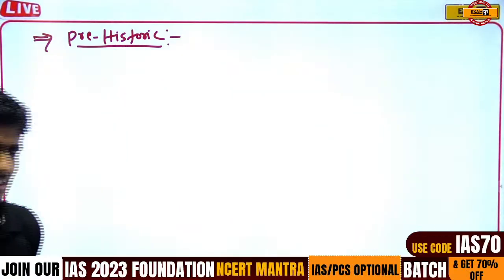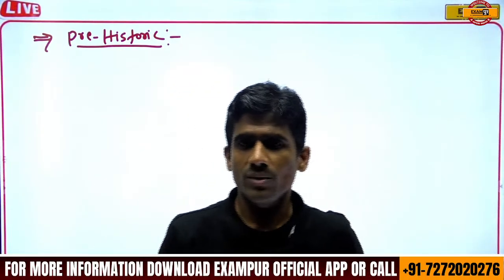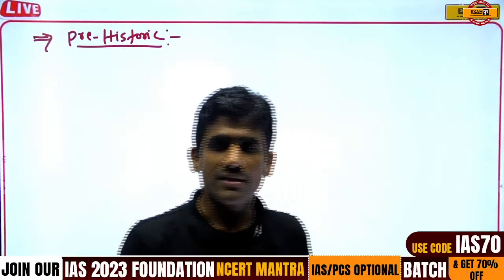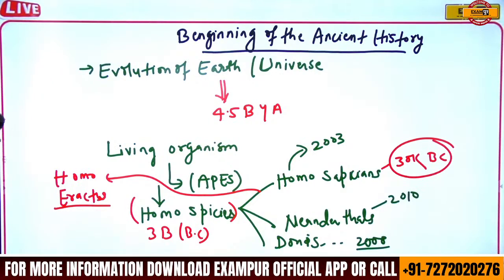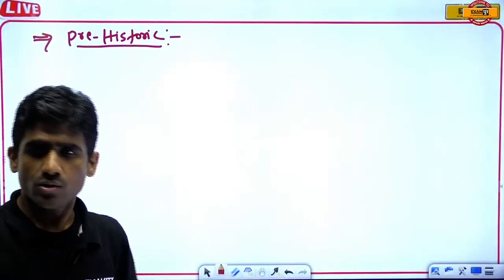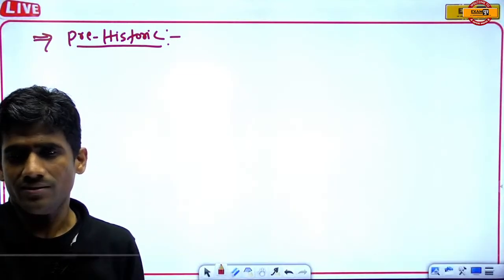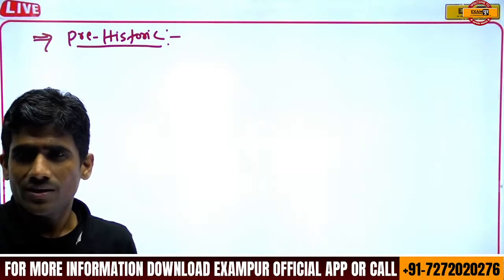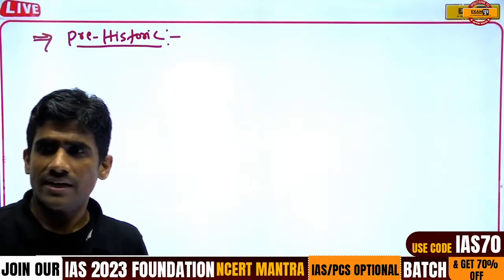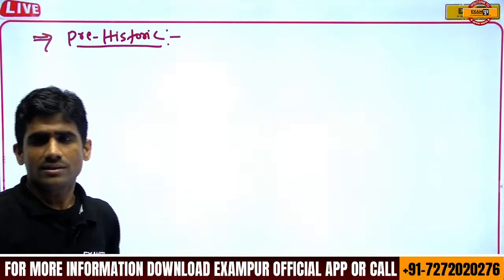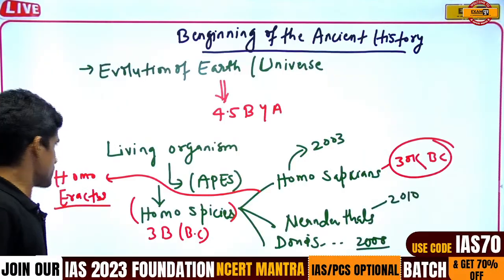In the prehistoric, we do not have literary sources. It is actually the starting phase when Homo species are there. Homo species means when human beings evolved, a time period of 3 billion years. In that time, human beings usually walked with four legs, like an animal, using two hands and two legs. But when they completely stood on their feet and walked away, that time is the Homo sapiens.